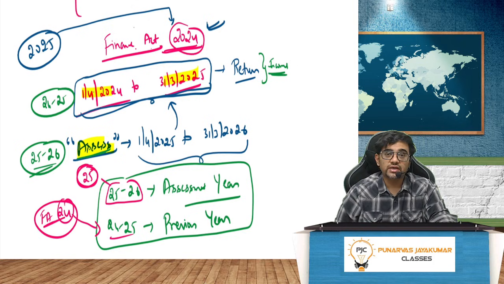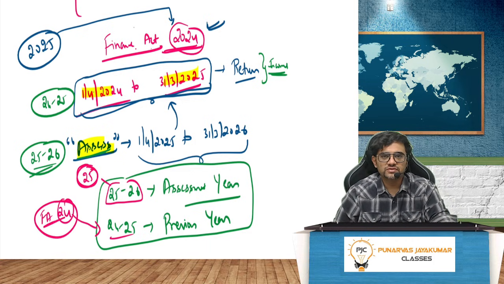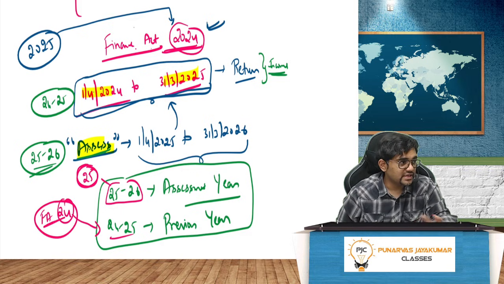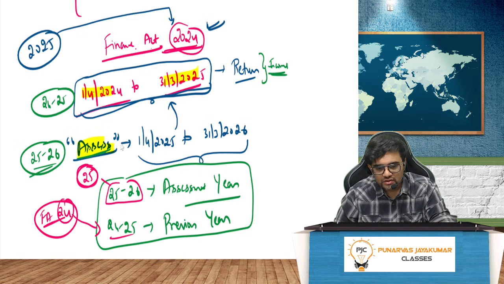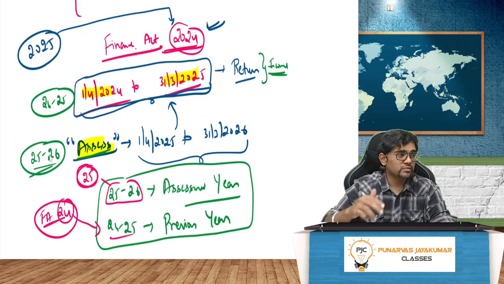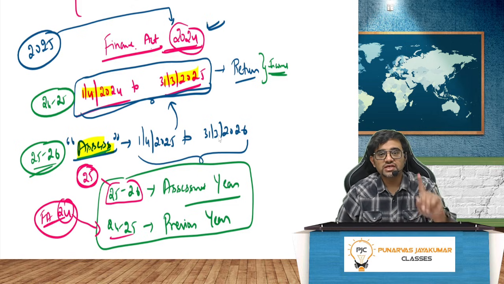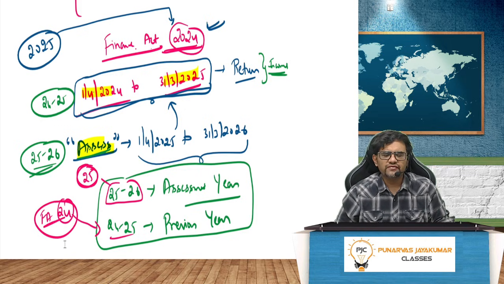And the income that you earn in this year, from 1/4/24 to 31st March 25, will be assessed in 2025-2026. So basically, there are 2 things: one is called the previous year, and one more is called the assessment year. The assessment year is 1/4/25 to 31/3/26. So for Finance Act 24, what is the previous year? 24/25. What is the assessment year? 25/26. Very, very simple.